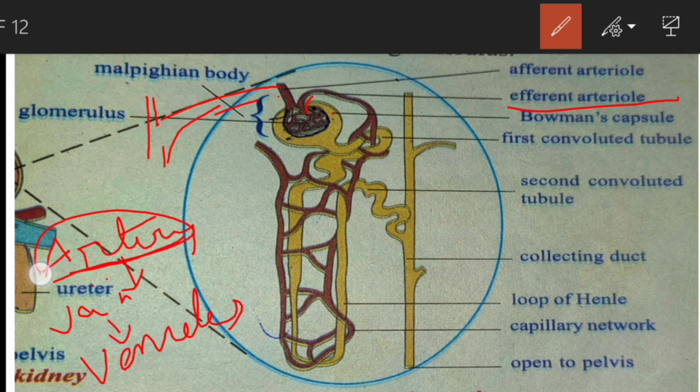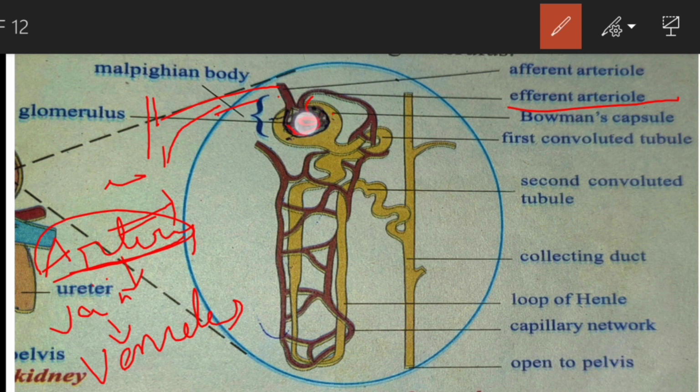So what is the main function of an artery? Arteries always bring the blood from the heart and send it to various organs, but veins always collect the blood from various organs and send it to the heart. Here the afferent arteriole brings the blood along with some waste material.